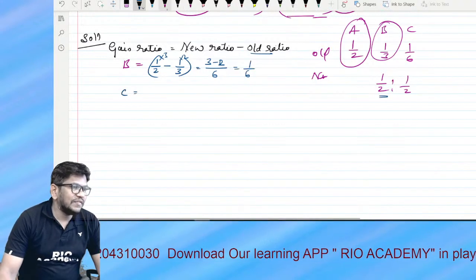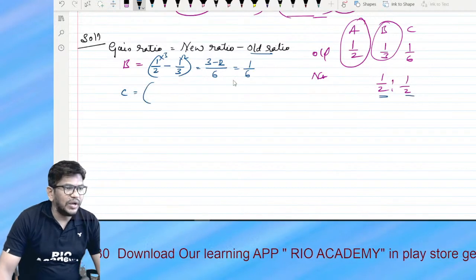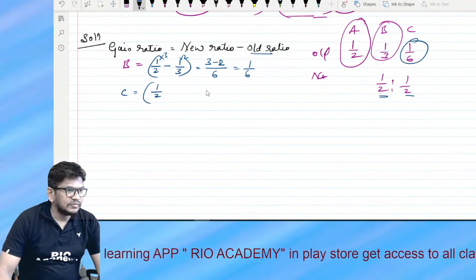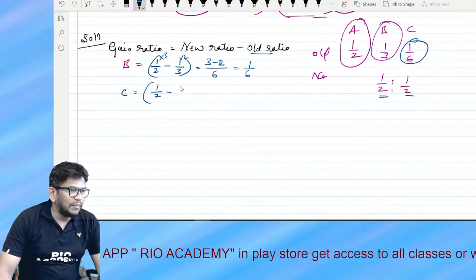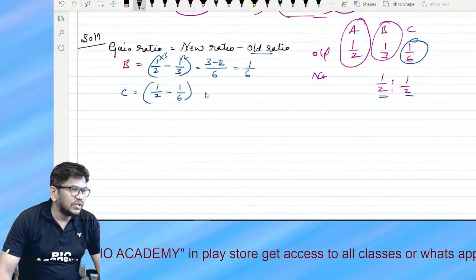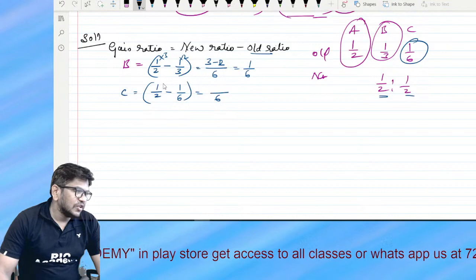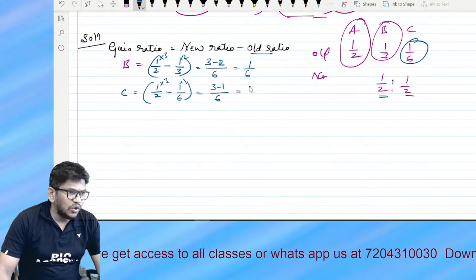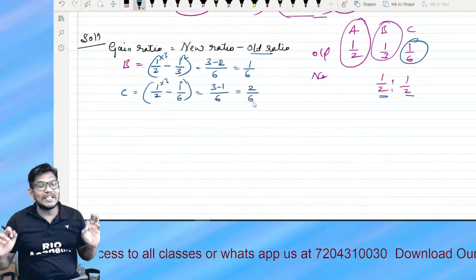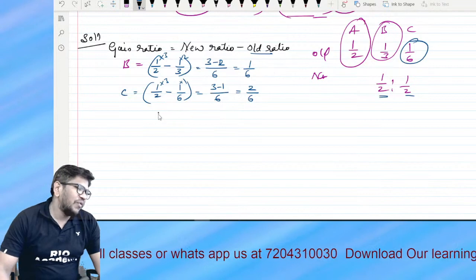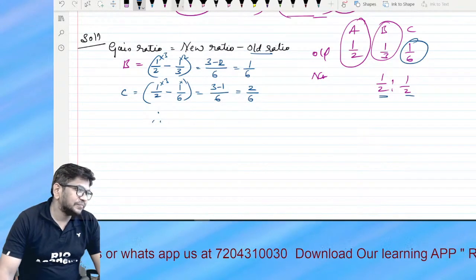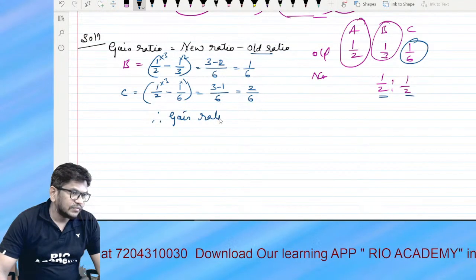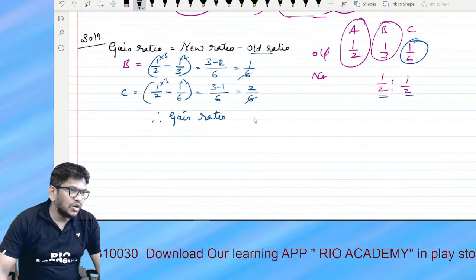Who is the next now? C. What is the new ratio? 1/2. What is the old ratio? 1/6. Correct? Yes or no? 1/6 is the old ratio. So LCM 6. 2 3s are 6. 6 1s are 6. So 3 minus 1 is equal to 2/6. If you solve this much, you will get 6 marks. Very easy. Therefore, the gain ratio is, if this 2 is gone, 1:2.